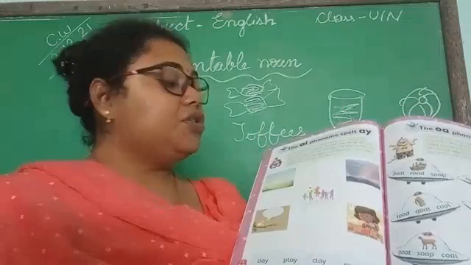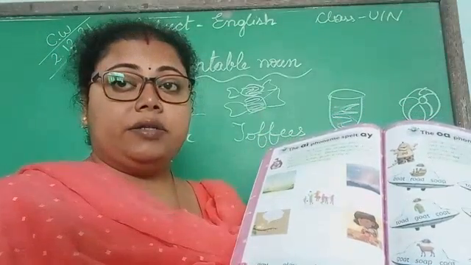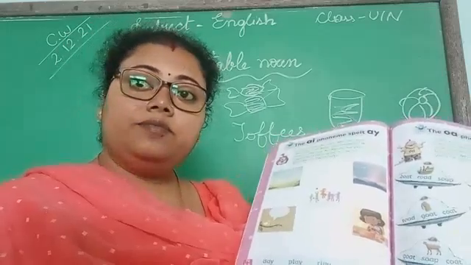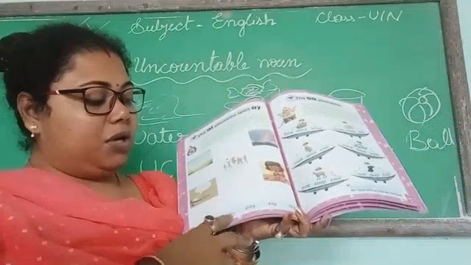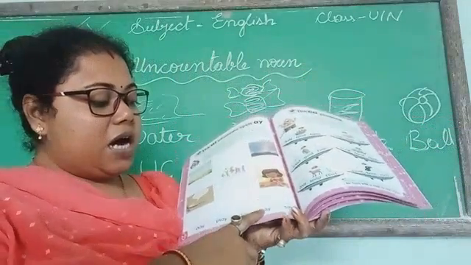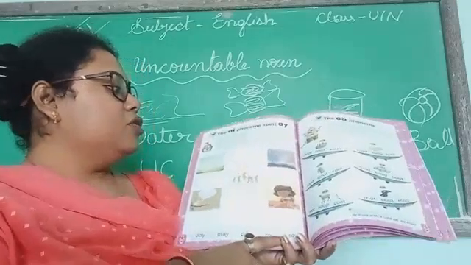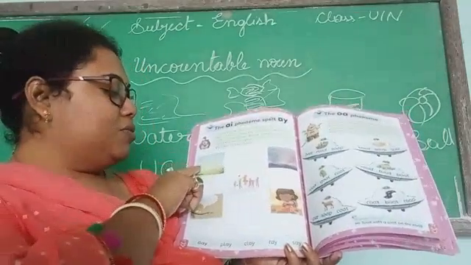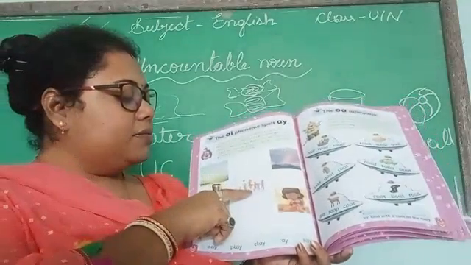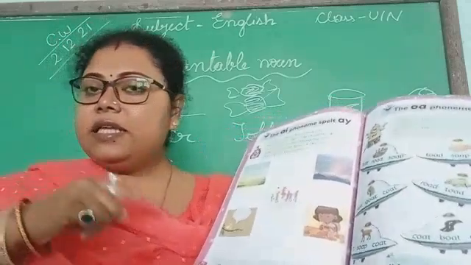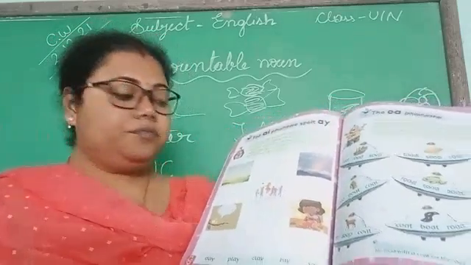Then it changes into how to spell AY. First one, options given: DAY day, PLAY play, CLAY clay, RAY ray, SAY say. So which one is this? First one is day, DAY day.